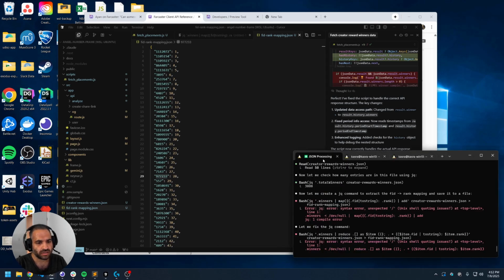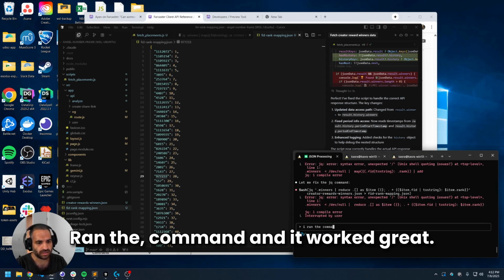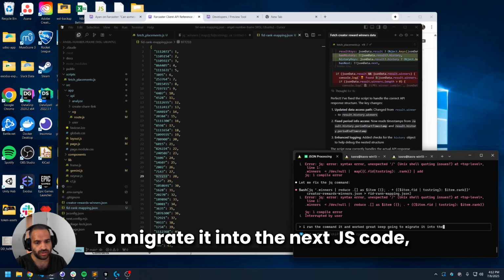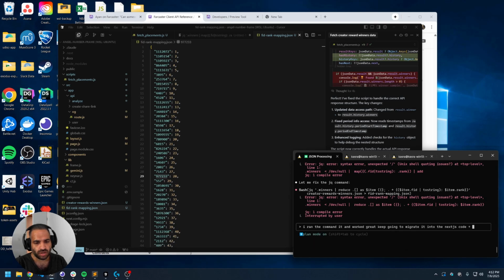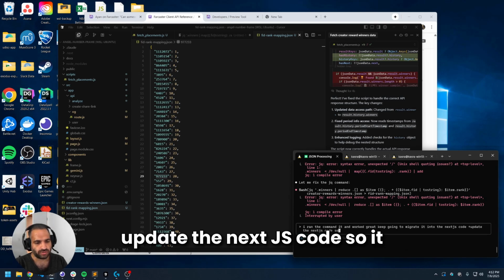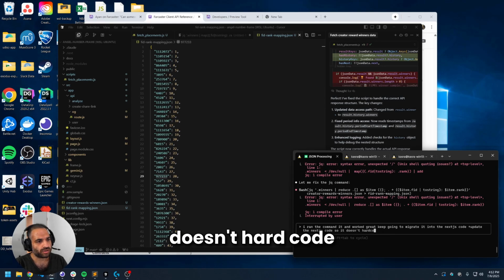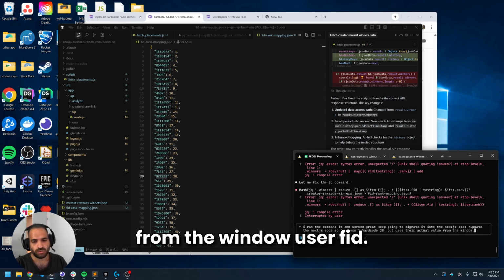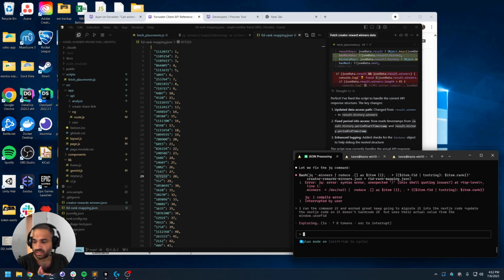Perfect. Ran the command and it worked great. Keep going to migrate it into the Next.js code. Update the Next.js code so it doesn't hardcode 28 but uses their actual value from the window.user FID. Okay.